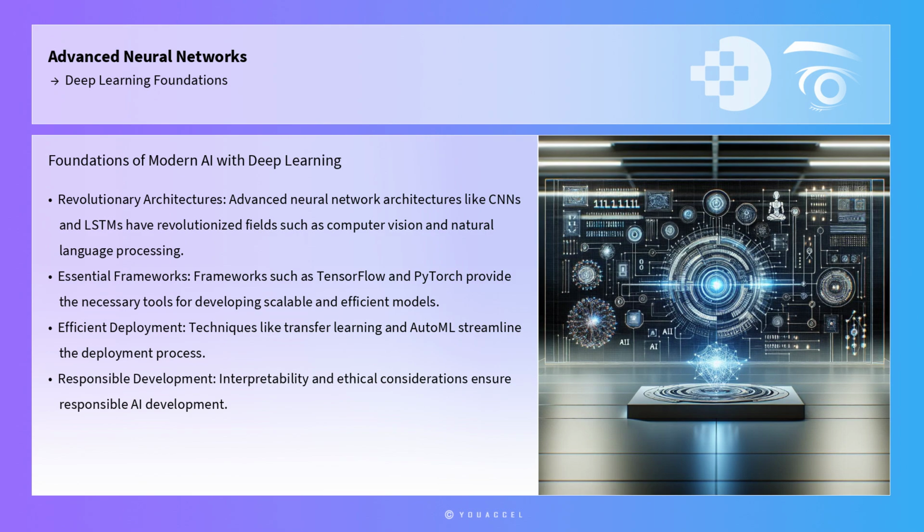Techniques like transfer learning and AutoML streamline the deployment process, while interpretability and ethical considerations ensure responsible AI development. As deep learning continues to evolve, its applications will expand further, empowering professionals to tackle increasingly complex challenges and drive innovation across industries.